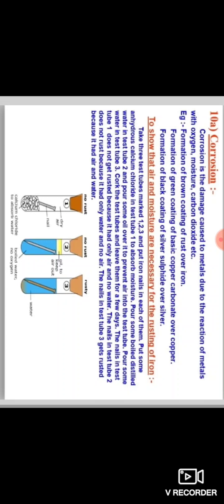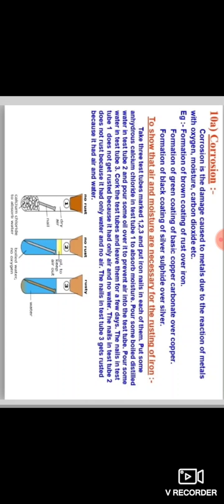Then formation of a green coating of basic carbonate over copper. When copper corrodes, a green coating layer is formed on the surface of the copper. And then formation of a black coating of silver sulfide over silver. When silver is corroded, a black coating is formed on the surface of the silver. These are the examples of corrosion.